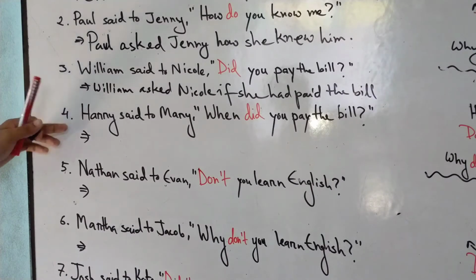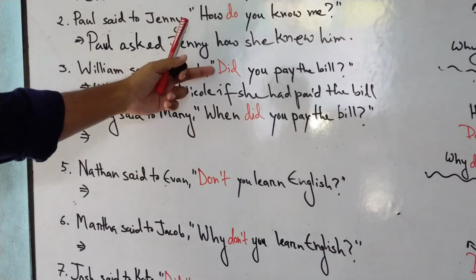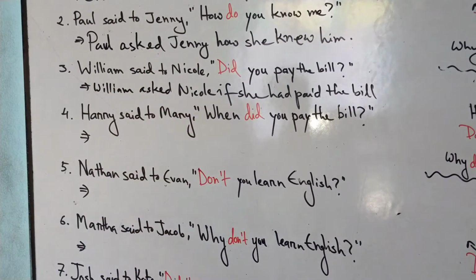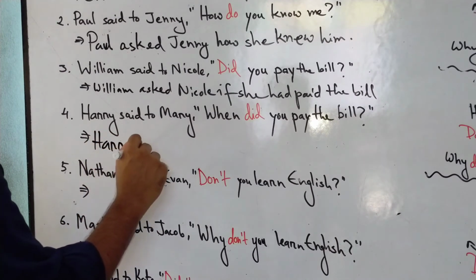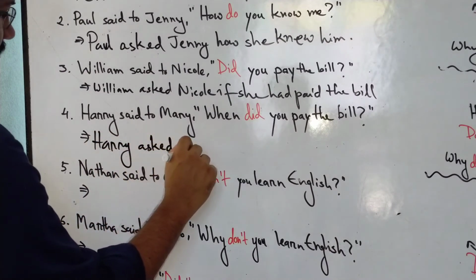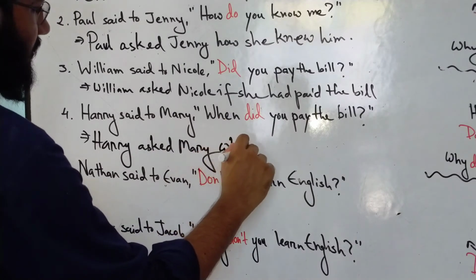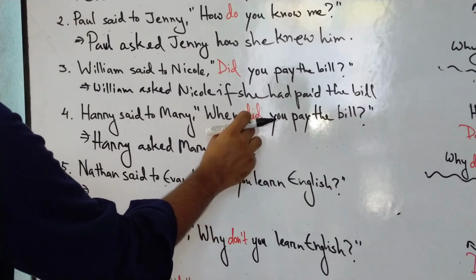The fourth question says, Harry said to Mary, "When did you pay the bill?" Well, these are actually basically the same question, but this one is just a WH question. That's the exception here. So we're going to write Harry asked Mary. So we're going to put the WH word when, and did is in the past indefinite tense.